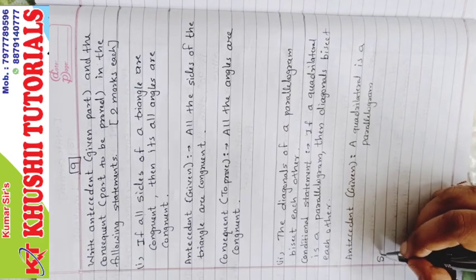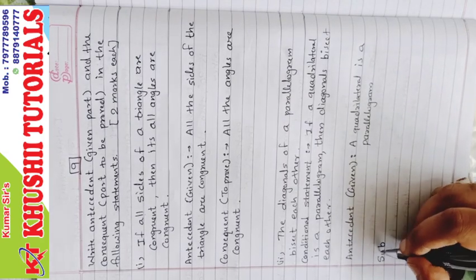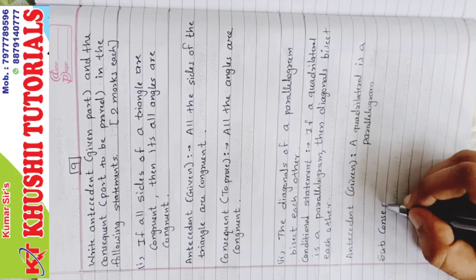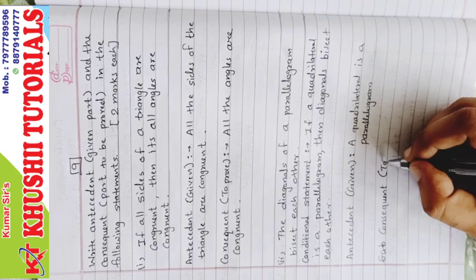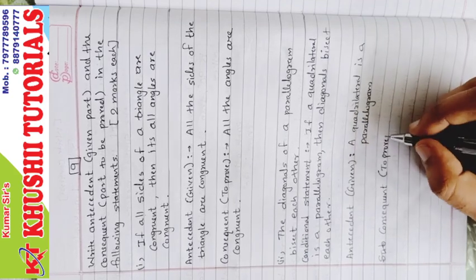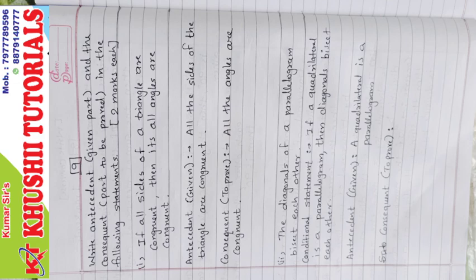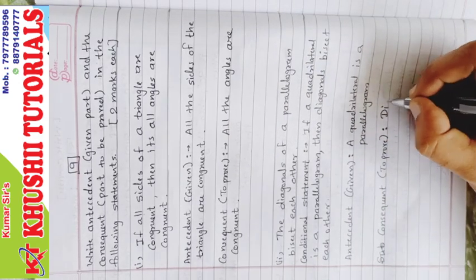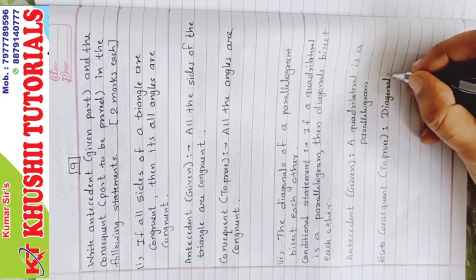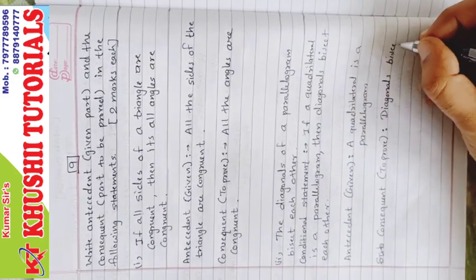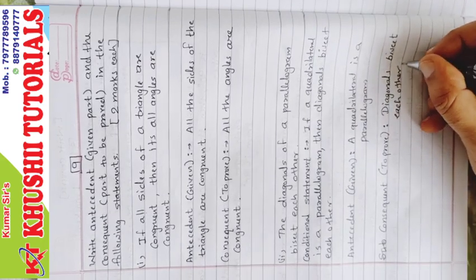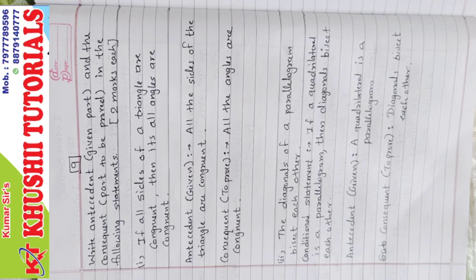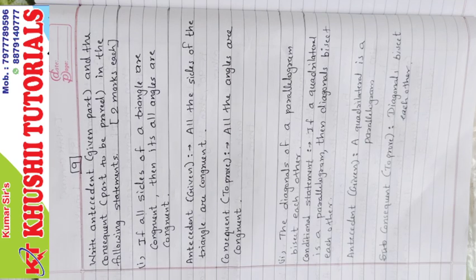Next is the consequent. Consequent is to prove. What is to prove now? What we need to prove? The diagonals bisect each other. So diagonals bisect each other. This is the end of sum number 2, and main sum number 9.